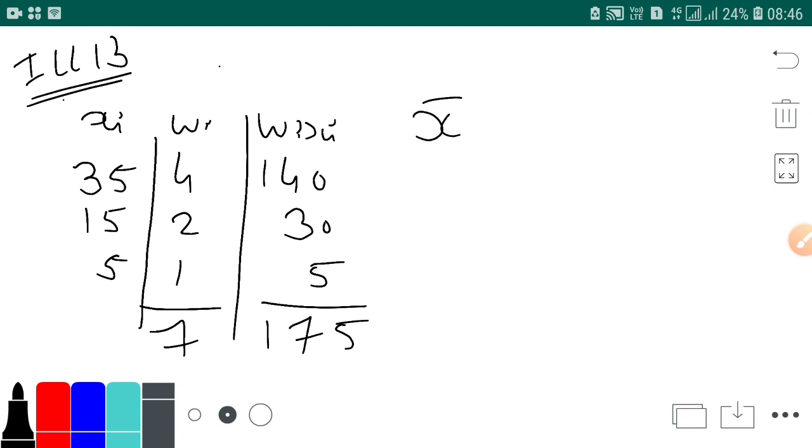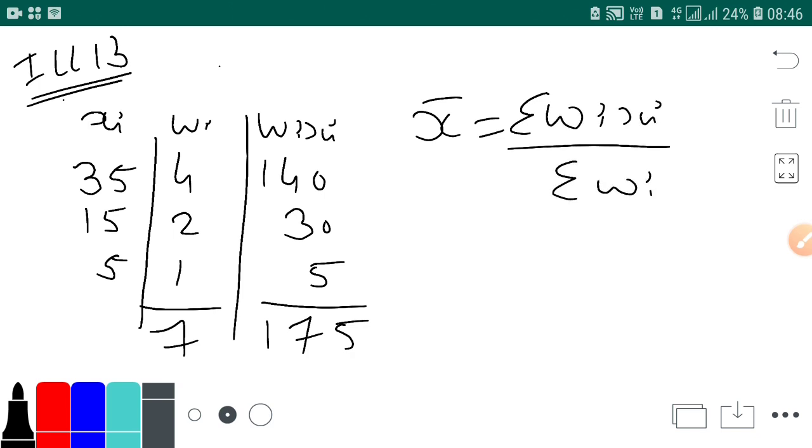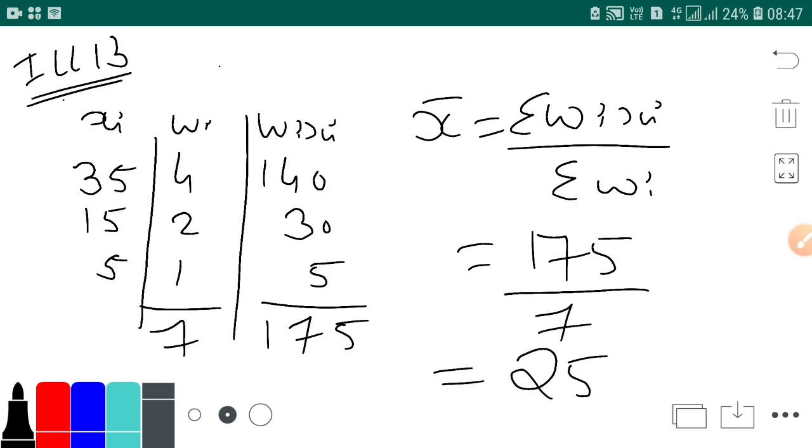So x bar is equal to sigma wi xi upon sigma wi. So sigma wi xi is 175 upon sigma wi is 7. So this leads to 25.